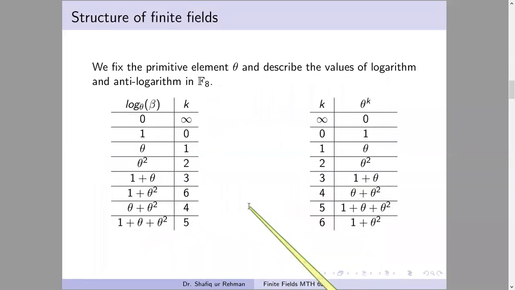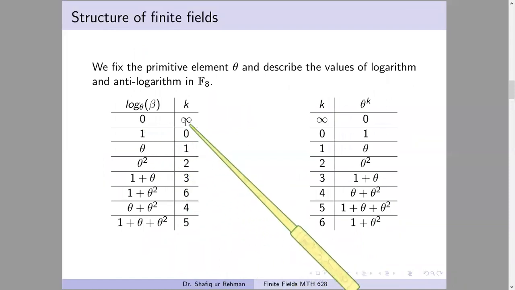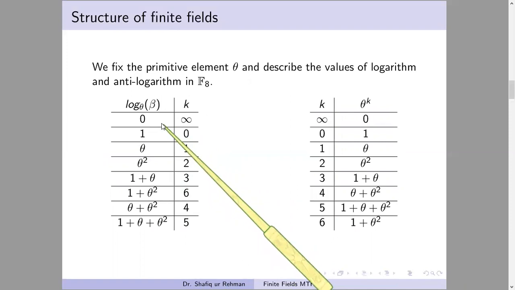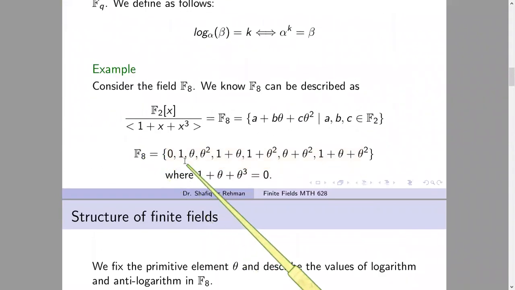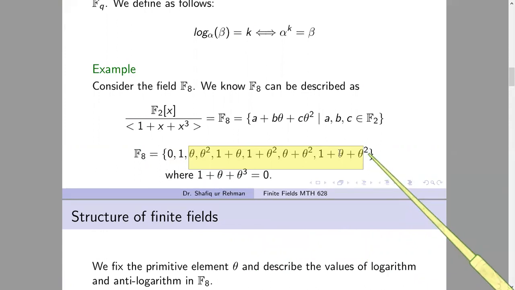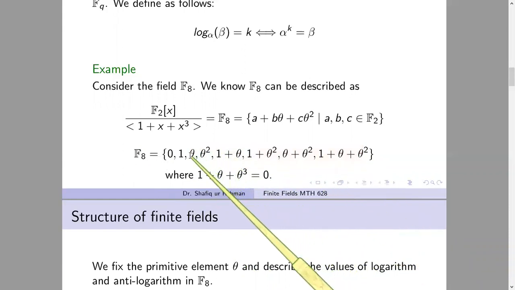So here you see, if beta is 0, then the log is undefined because no power of theta is 0. We cannot talk about it. And actually, for talking about the logarithm, we have to fix some primitive element. In this field, all the elements except 0 and 1 are primitive. Because phi of 7 equals 6, it has 6 primitive elements. All the elements are, so we can take the simplest one.